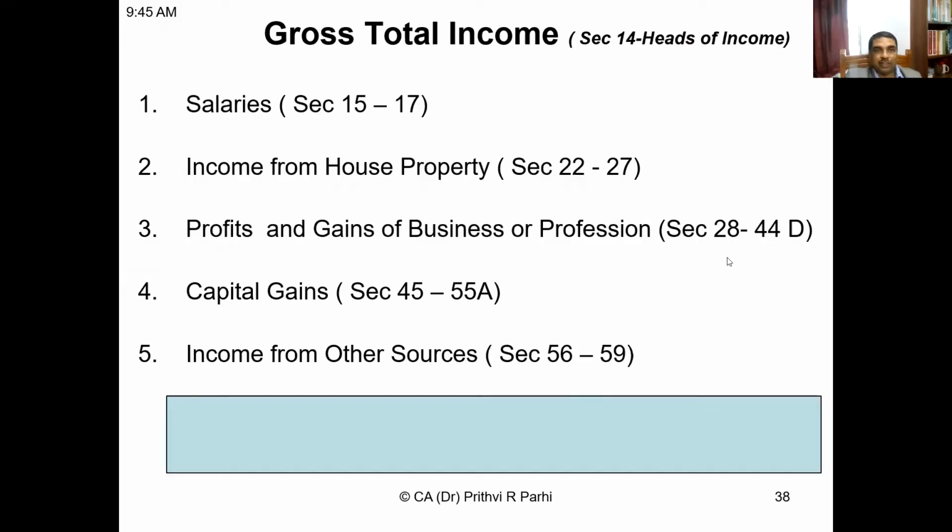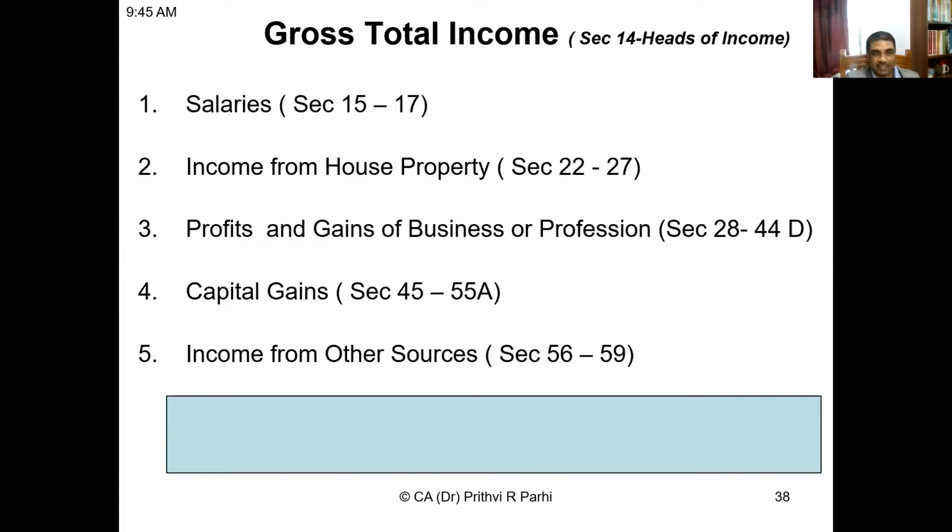Right. Now, friends, once again, let me share the screen with you to explain the concept of gross total income. Now you see gross total income, this is why it is listed: salaries, income from house property, profits and gains of business or profession, capital gain, income from other sources. All these things will be aggregated. Okay, if you aggregate, still you are not getting gross total income.